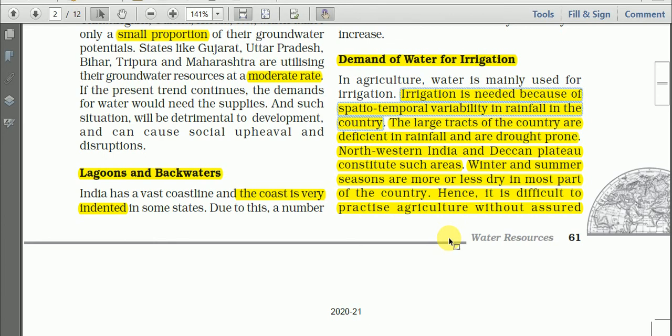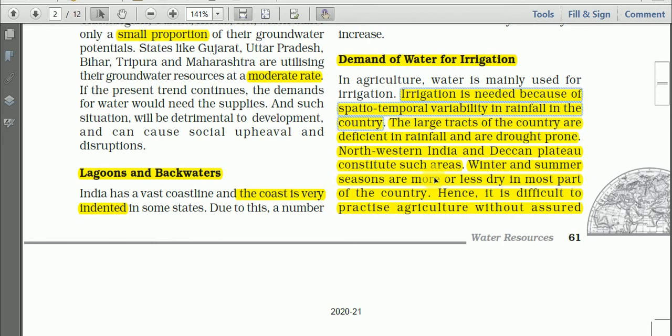In India, rainfall is mainly concentrated in 4 months only, that is June, July, August, September, whereas in the remaining months it may be dry. Say in the winter there may be little rainfall. So in this way there is a temporal variability in the rainfall,